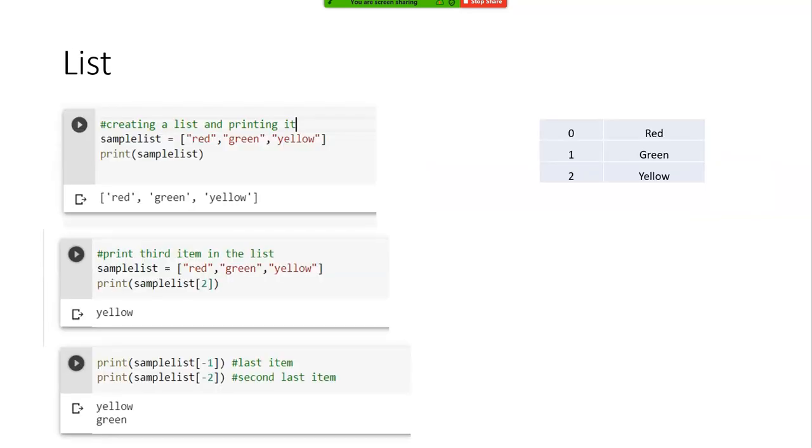Okay, so let's see how to create a list. I have created, just for you to understand, a list. There are three items here: red, green, yellow.